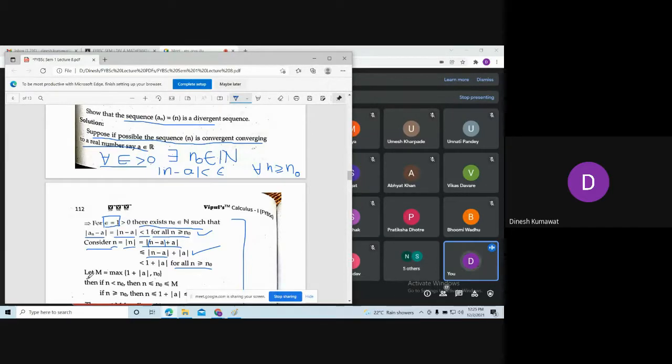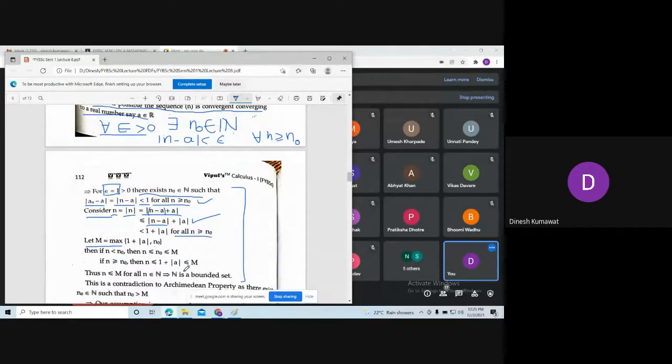Okay. Now let M be the maximum of 1 plus mod a comma n naught. So here we are considering M, capital M, to be the maximum among these two. Then if n is strictly less than n naught, then n is less than or equal to n naught, and n naught is less than or equal to M. Is this step clear? Yes, sir.